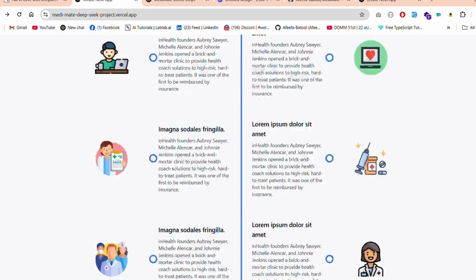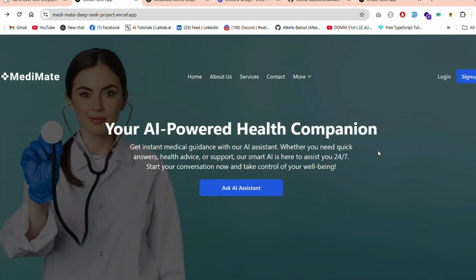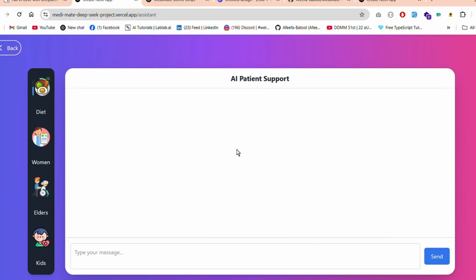Now let's move to our AI agent, which is based on DeepSeek and AI/ML APIs. For that, I am clicking here, Ask AI Assistant. This intelligent assistant is here to help you understand symptoms, suggest possible causes, and guide you on the next steps, all in natural and human-like conversation.